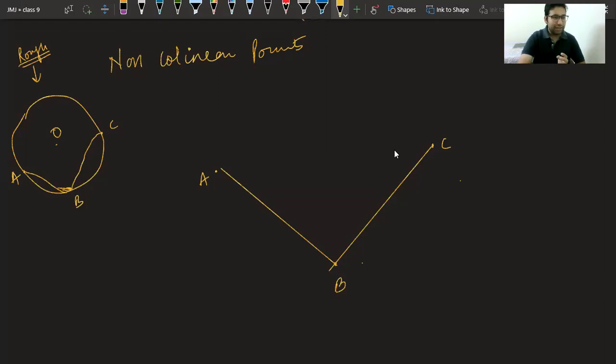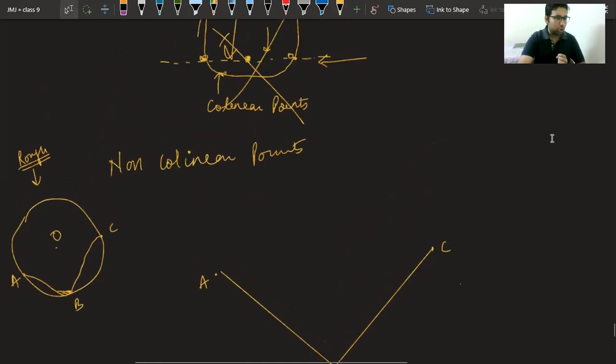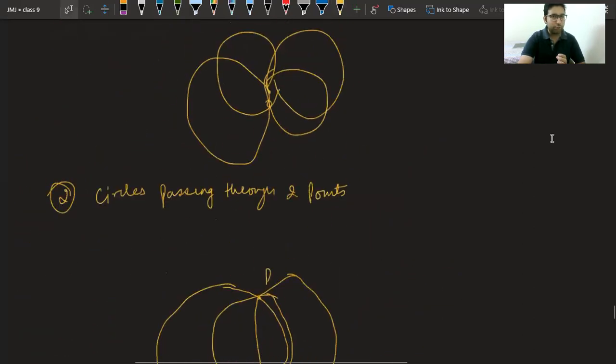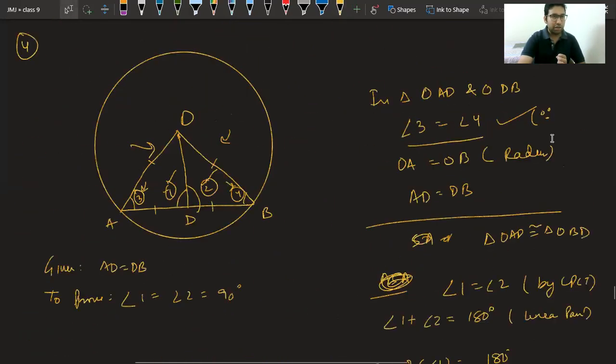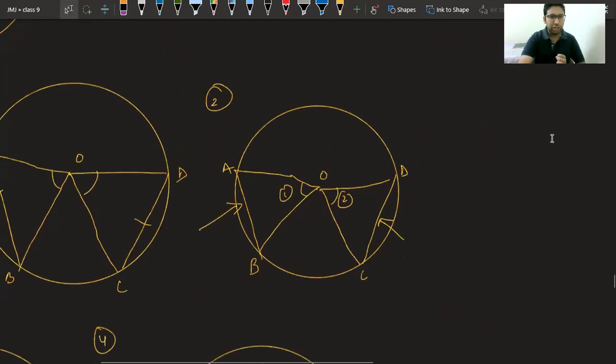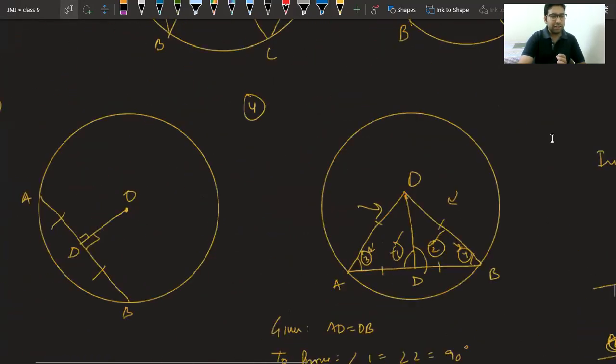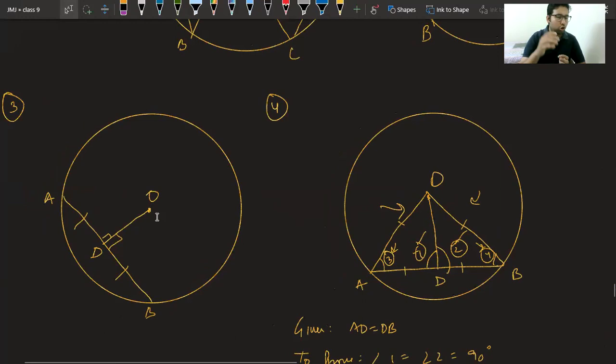For that, let's move back to the theorem that we have learned. Theorem 10.3. In theorem 10.3, we have seen that the perpendicular drawn from the center to a chord bisects the chord.